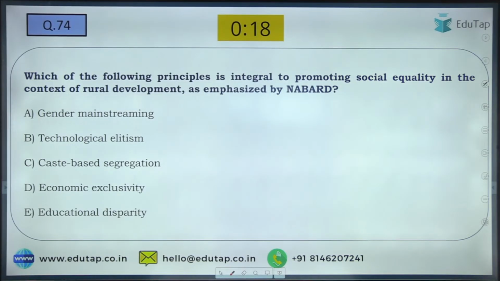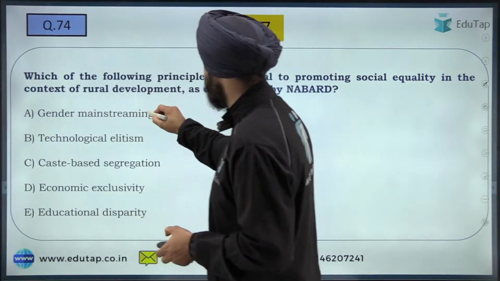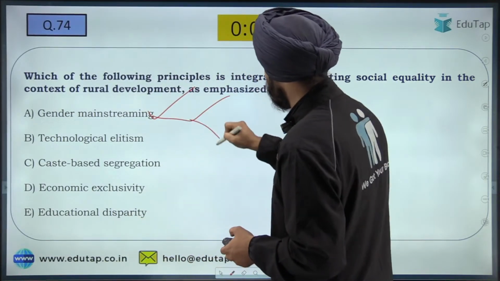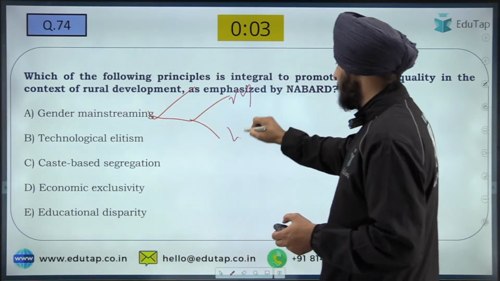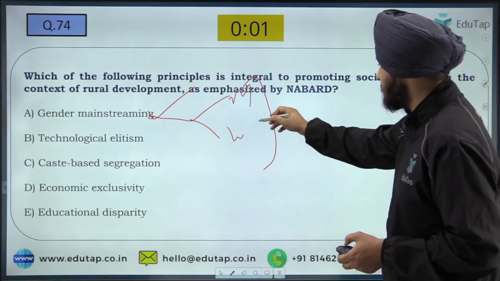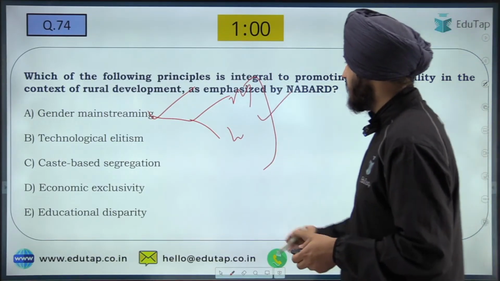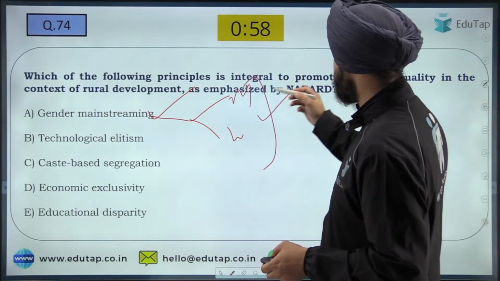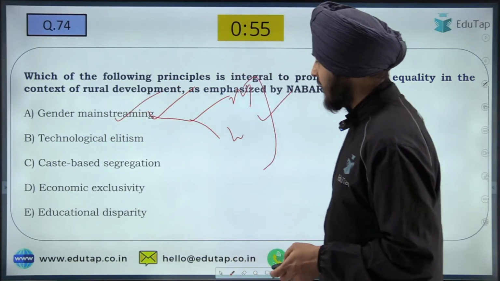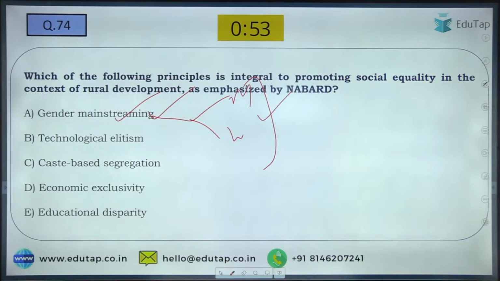Yes, Siddhant is writing D. So the correct answer to this question is very easy, which is gender mainstreaming, which is basically providing equal opportunities to both men and women. Providing equal opportunities and fair treatment to both men and women is one of the important principles with respect to social equality. I hope it is clear to you. Very easy question to answer.